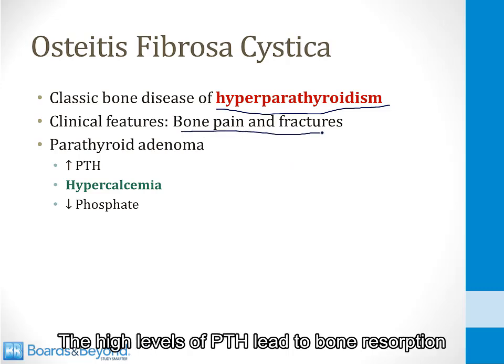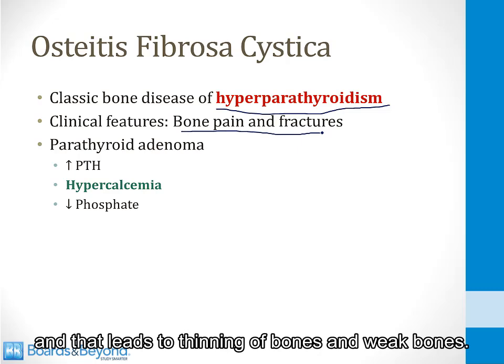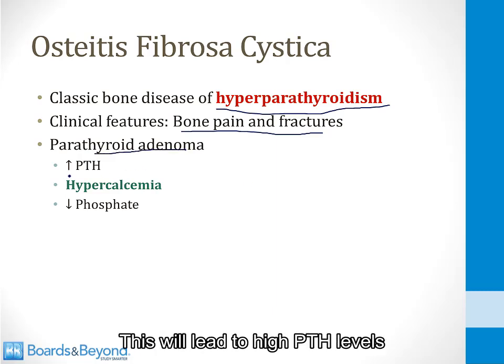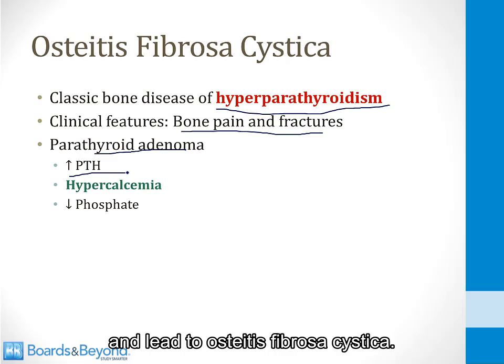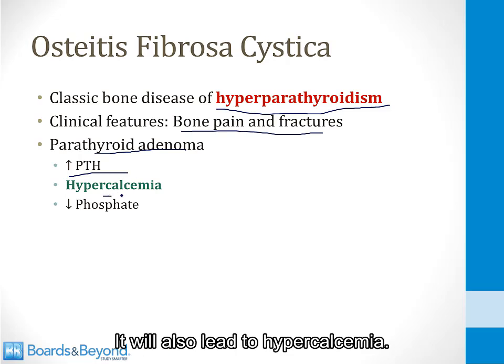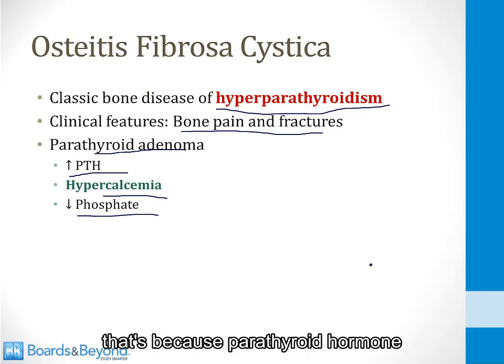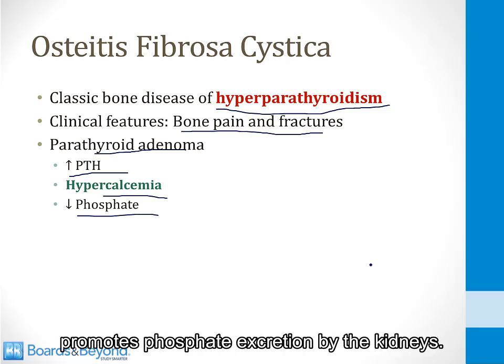The high levels of PTH lead to bone resorption, and that leads to thinning of bones and weak bones. The classic cause of this condition is a parathyroid adenoma. This will lead to high PTH levels. That will promote bone breakdown and lead to osteitis fibrosa cystica. It will also lead to hypercalcemia. The phosphate level will be low, however, because parathyroid hormone promotes phosphate excretion by the kidneys.